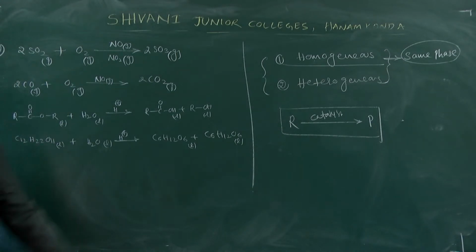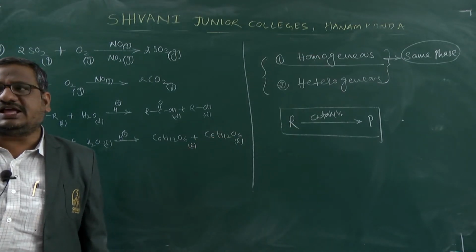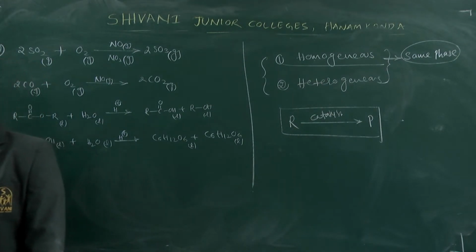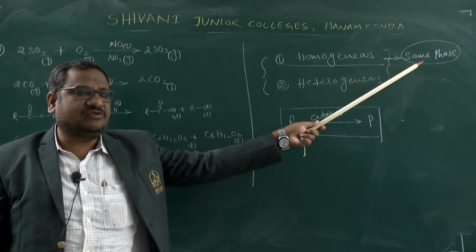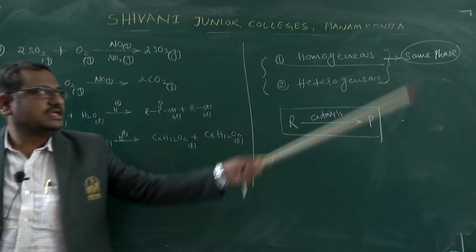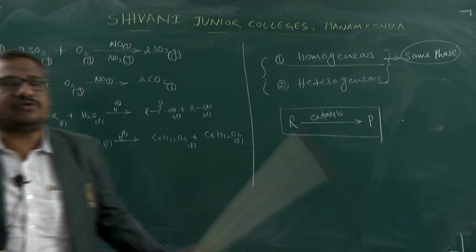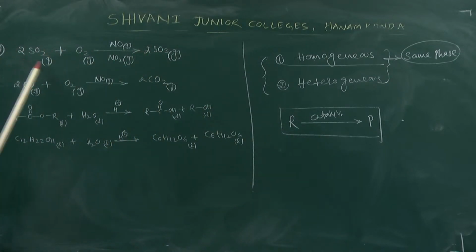So that is the reason this type of catalyst is called homogeneous catalyst. Homo means same. All reactants, products, and the catalyst are in the same phase, which is the gaseous phase.